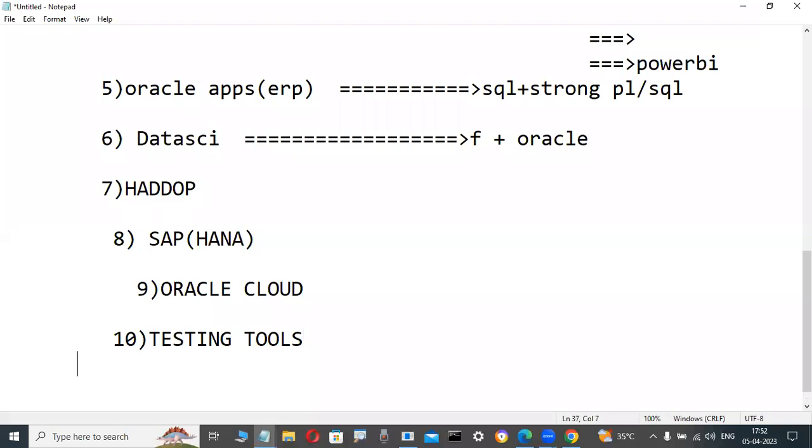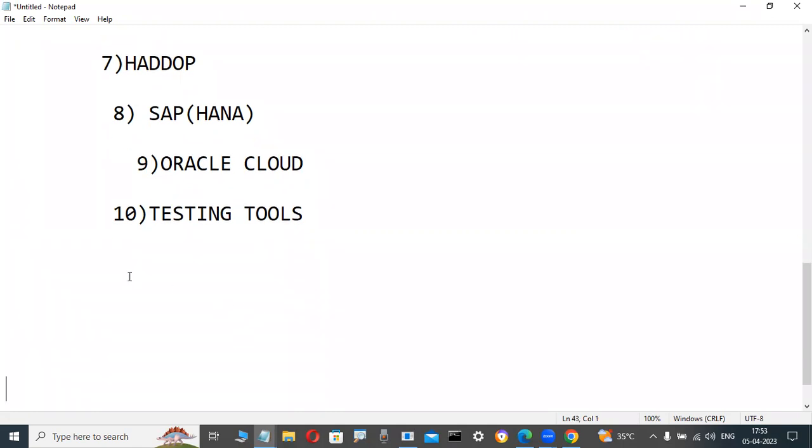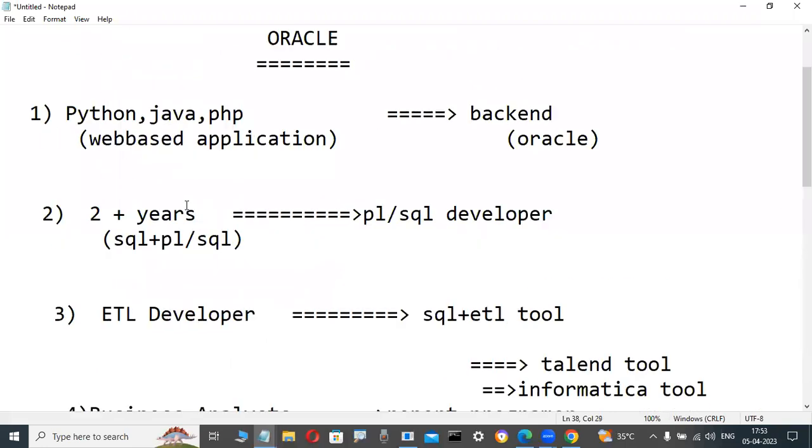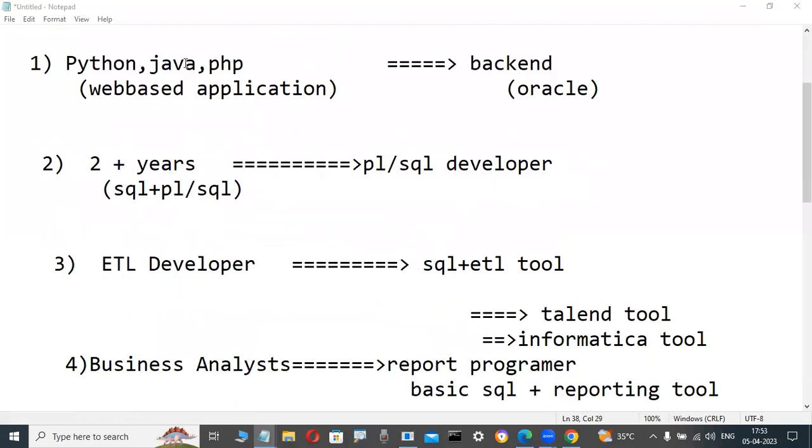Not only that, Pega Systems people are also interested to learn this minimum basic database knowledge, otherwise they are not interested in these types of jobs. Some fellows are interested in administration, meaning Oracle DBA, SQL Server DBA, MySQL DBA. Those persons are also interested to learn about database administration, DBA jobs only, and they are interested in this course, minimum basics. That's why this course is helpful anywhere.